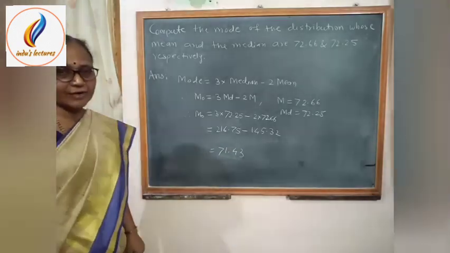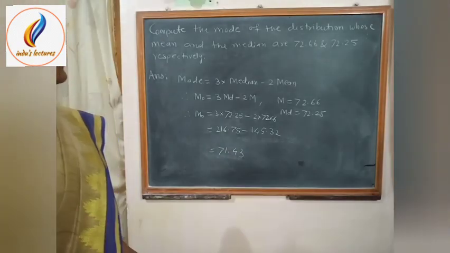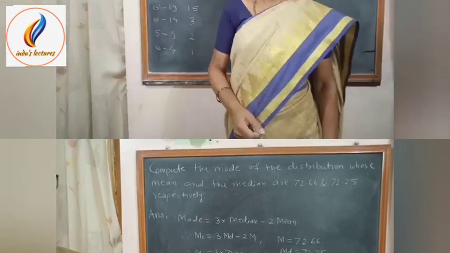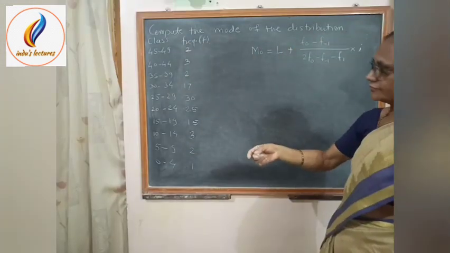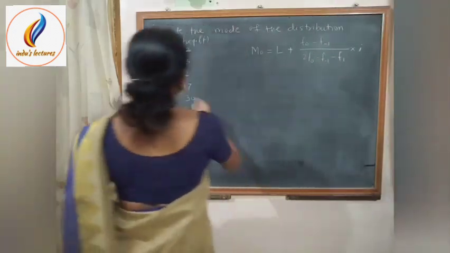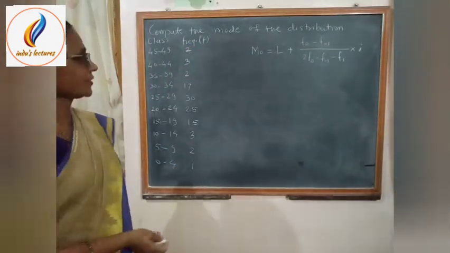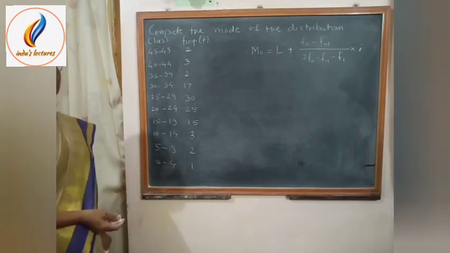Separately we can also find the value of mode from grouped data. Consider the example. Compute the mode of the following distribution. The class intervals and frequencies are given and we have to find out the mode.